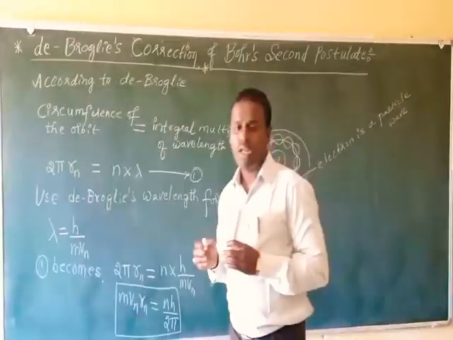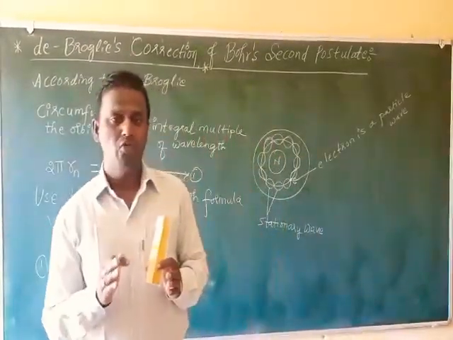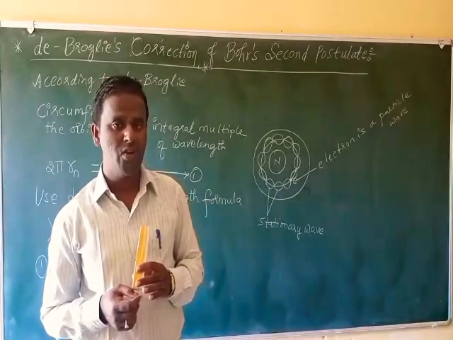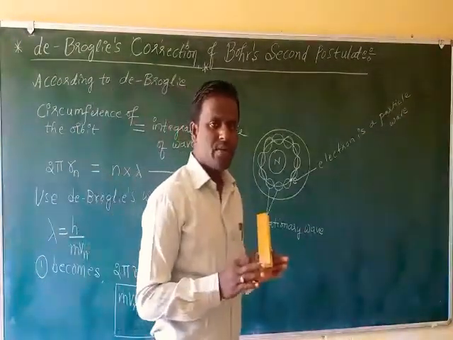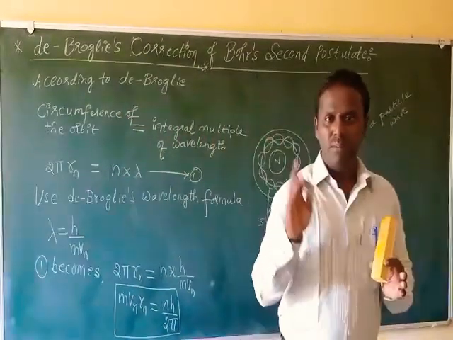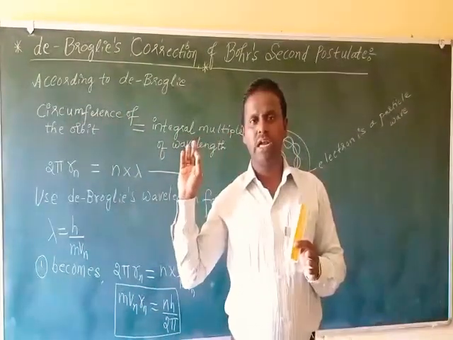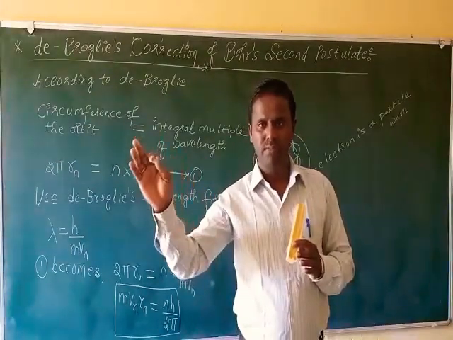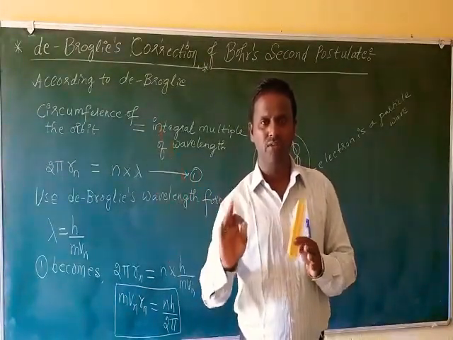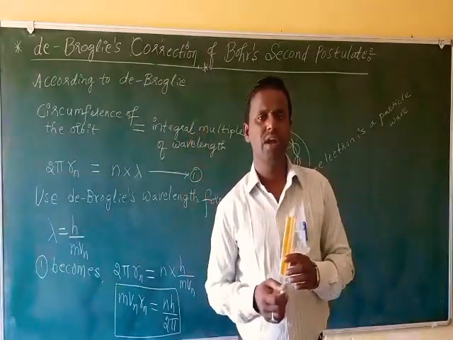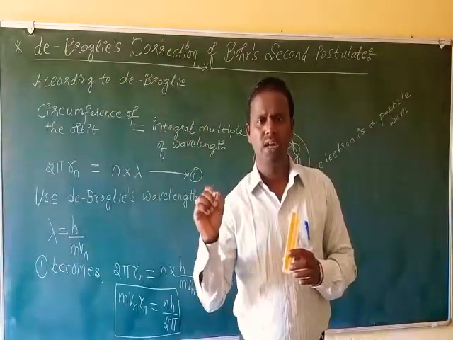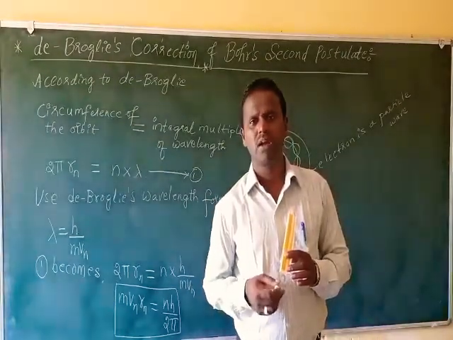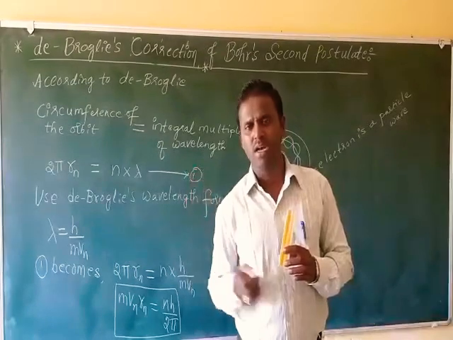See, de Broglie did not say that the second postulate of Bohr's atom model is wrong. He just said Bohr's second postulate needs a small correction. That postulate is the best postulate. It explains very well the structure of the hydrogen atom, but it needs a small correction when you try to understand it. What is that small correction?